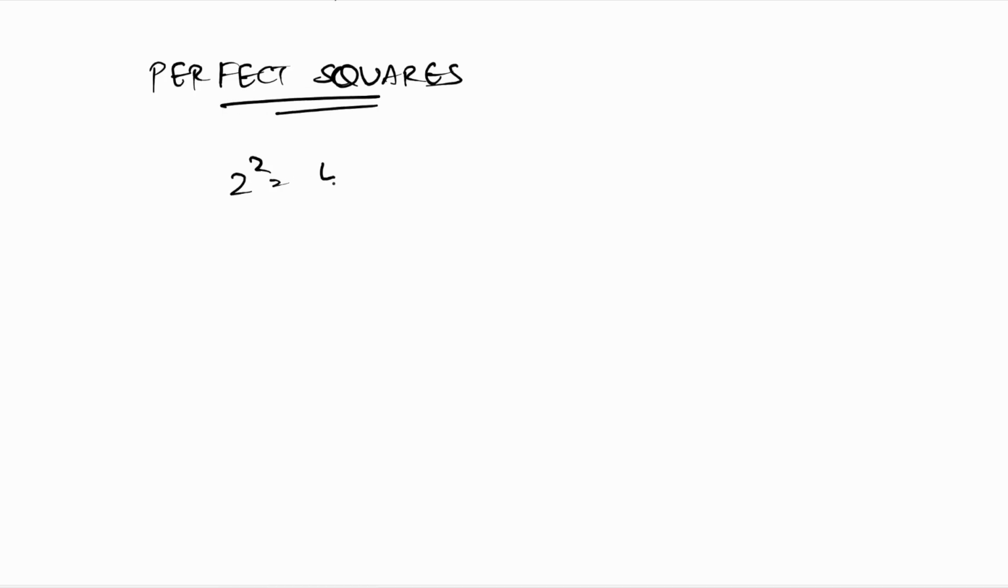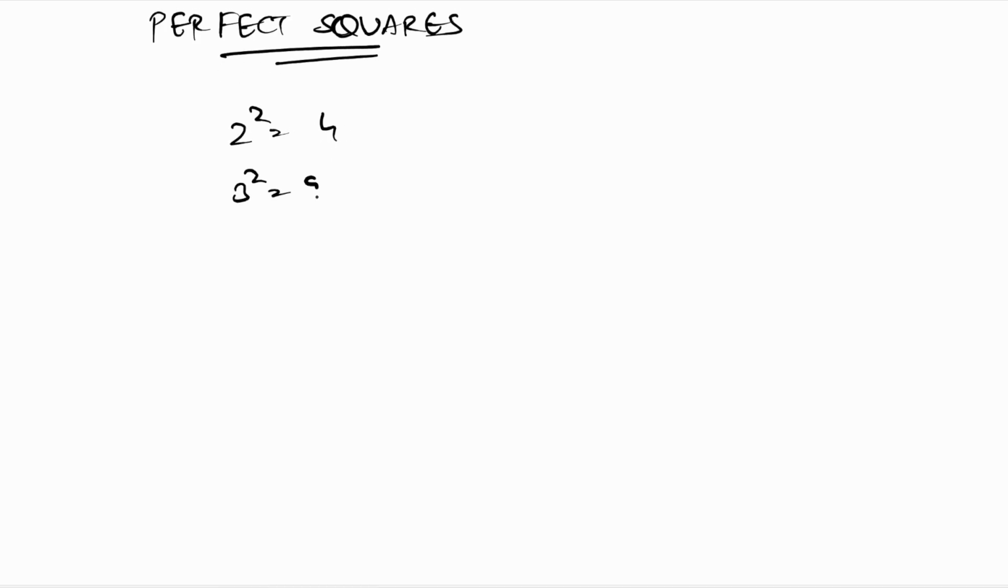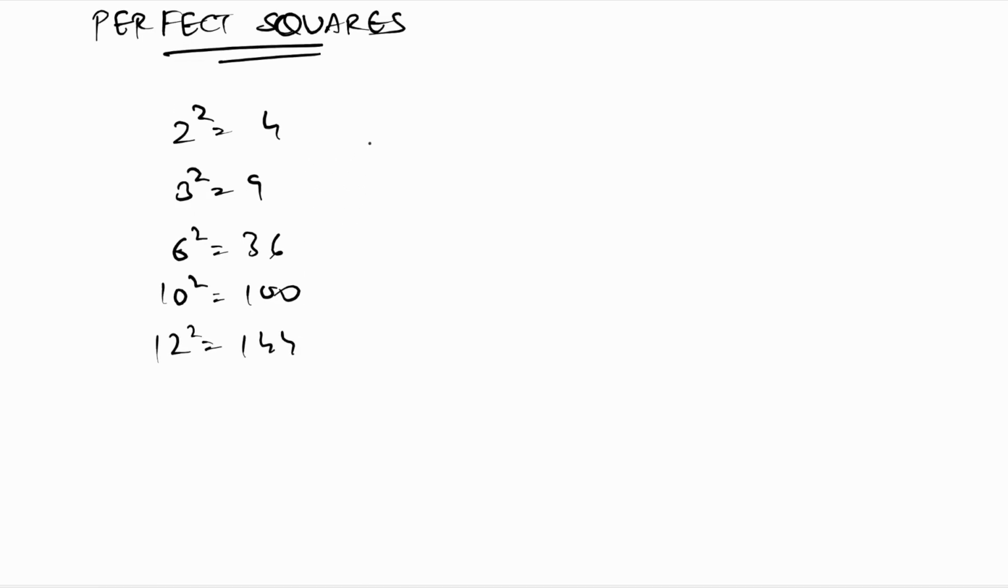Next, we will investigate perfect squares. So perfect squares are numbers which can be written as a square of any integer. So for example, 2 squared is 4, 3 squared is 9, 5 squared is 25, 6 squared is 36, 10 squared is 100, and 12 squared is 144. Let's try to understand the prime factorization of each perfect square.